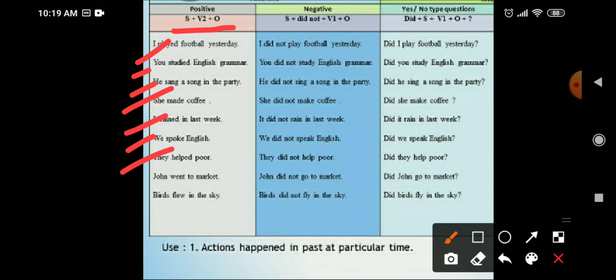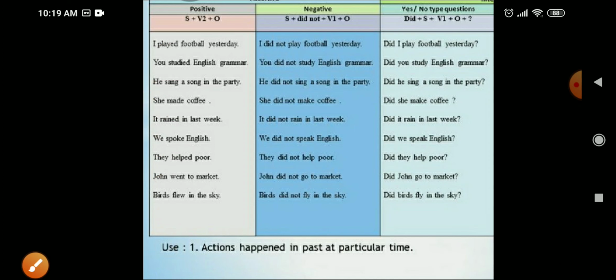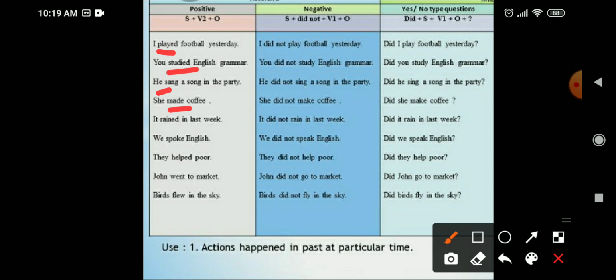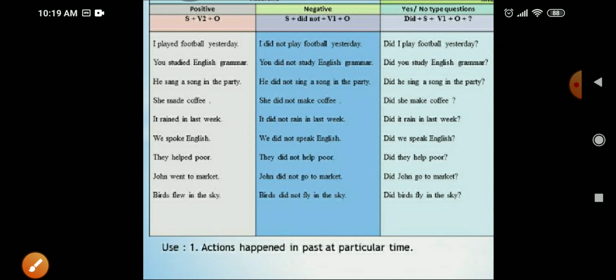John went to market. Birds flew in the sky. Now, in all these sentences, we can notice that we have used second forms: played, studied, sang, made, rained, spoke, helped, went, flew. Right?